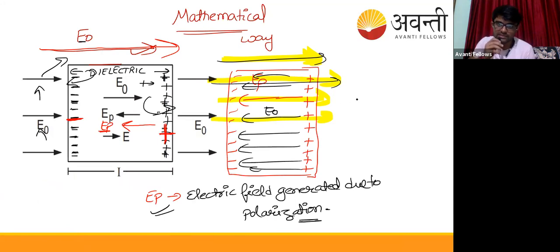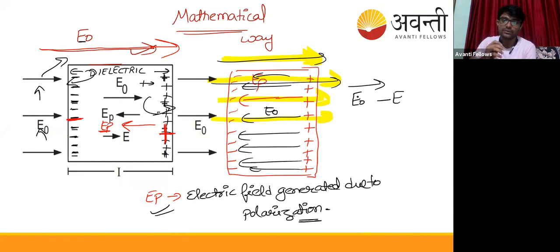The net sum will be like this. E naught was from outside in this direction, and EP is due to inside. So inside the dielectric, what will be the net electric field? Outside there was E naught, but that E naught was passing through the inside also, and due to it, an electric field is generated due to polarization of its molecules. There was atom separation, so there was polarization of these molecules.